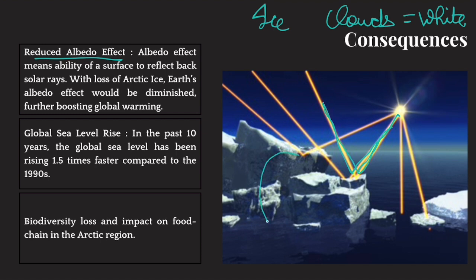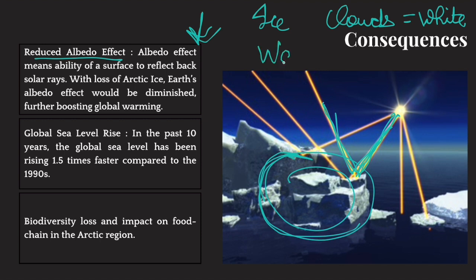But if this ice would melt, then there won't be much white surface to reflect back solar rays. That means that Earth's albedo would decline. Now, if Earth's albedo declines, then more solar rays would be absorbed by the planet, then more warming would happen. So reduced albedo effect would further exacerbate global warming.